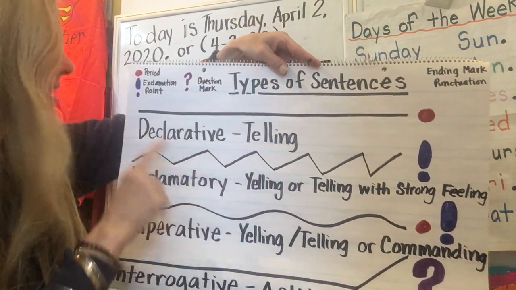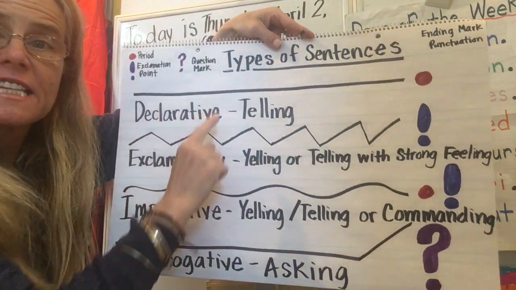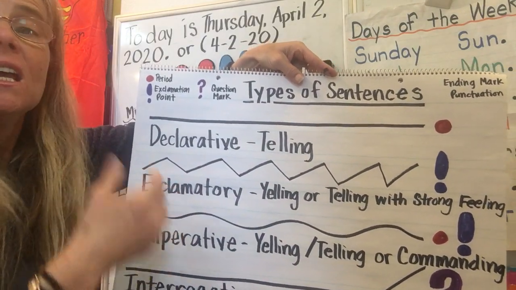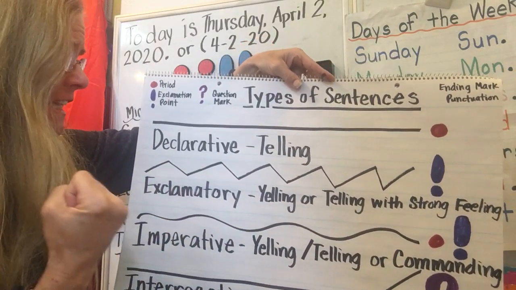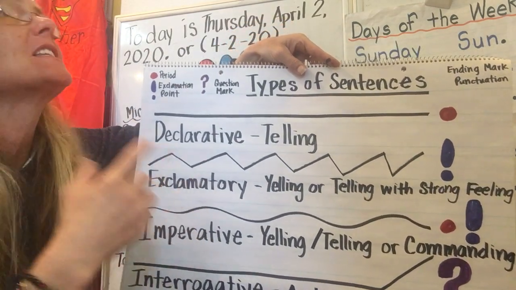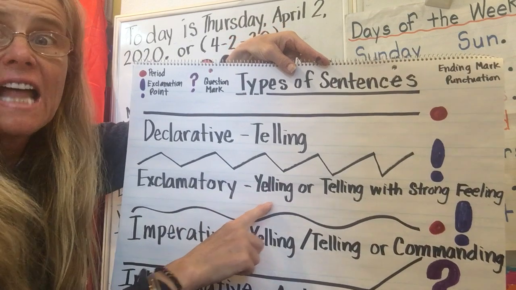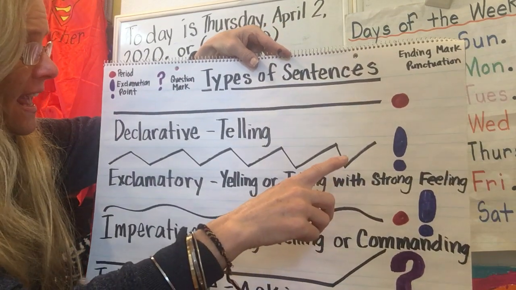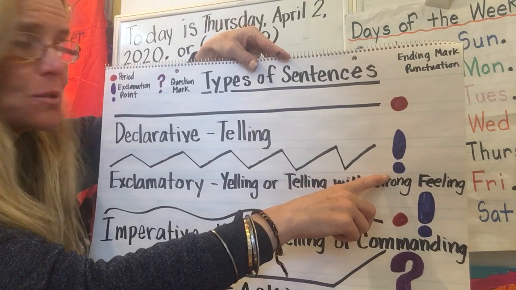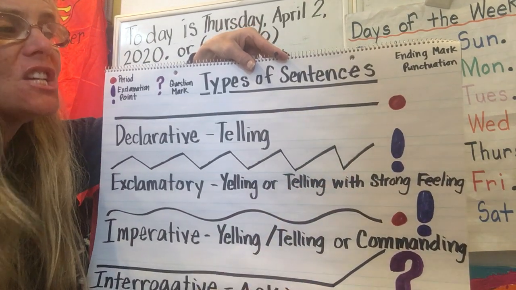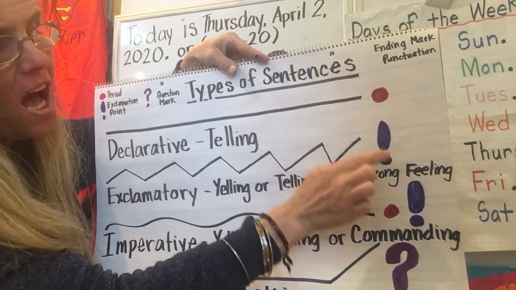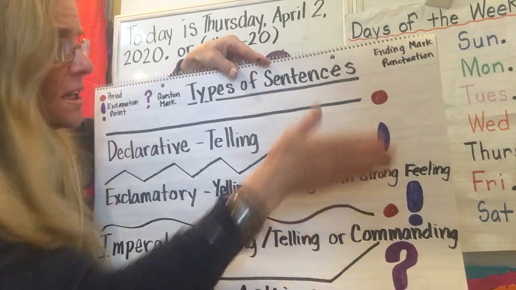I do declare. The second kind of sentence, your voice can be kind of erratic. It can move up and down because you're saying something with strong feeling. This is an exclamatory sentence. You're exclaiming something. It's a yelling or telling sentence, and telling with strong feeling. And it ends with an exclamation point. See the point here? If you took away the top, it would just be telling. It's just a telling sentence.